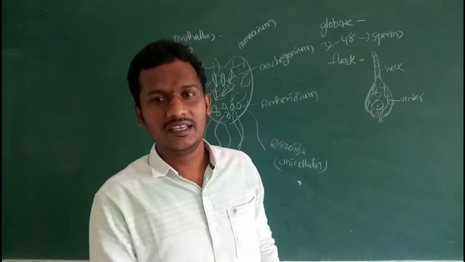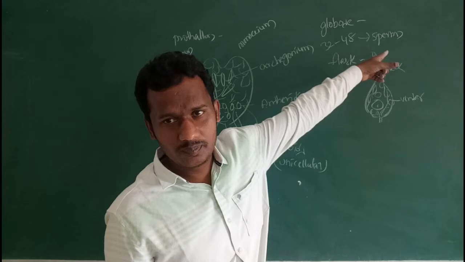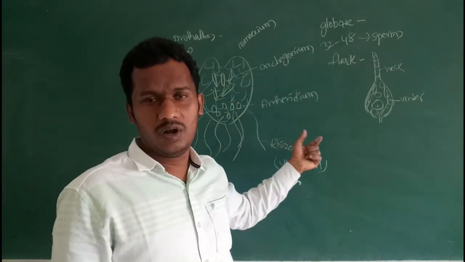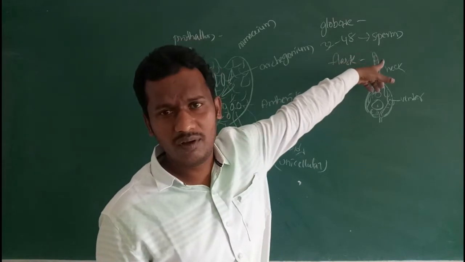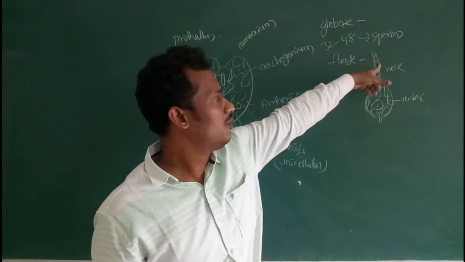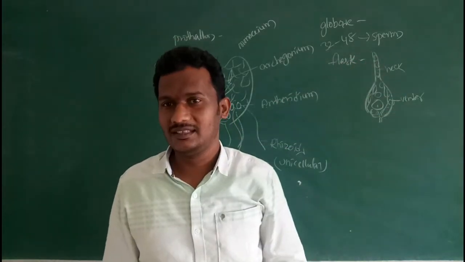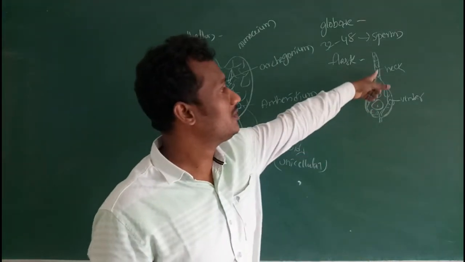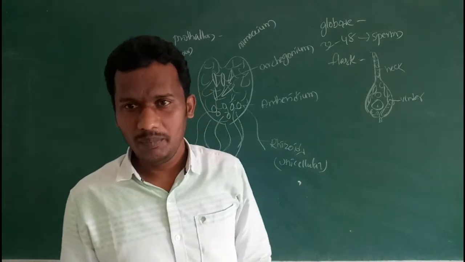mucilage. At this time the matured sperms are released from the antheridium and swim in water, reaching the mouth of the archegonium. The mouth of the archegonium has mucilage chemical. So these sperms are attracted by this mucilage.